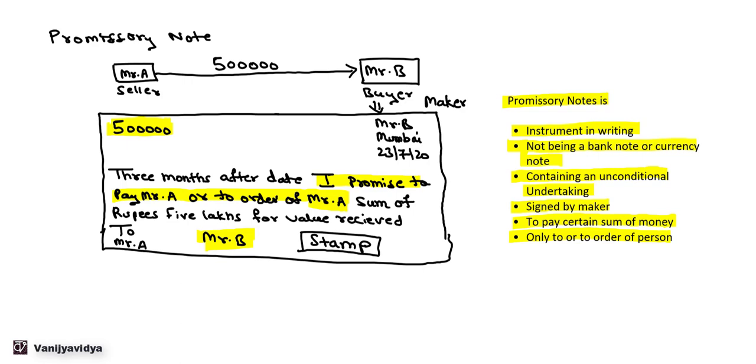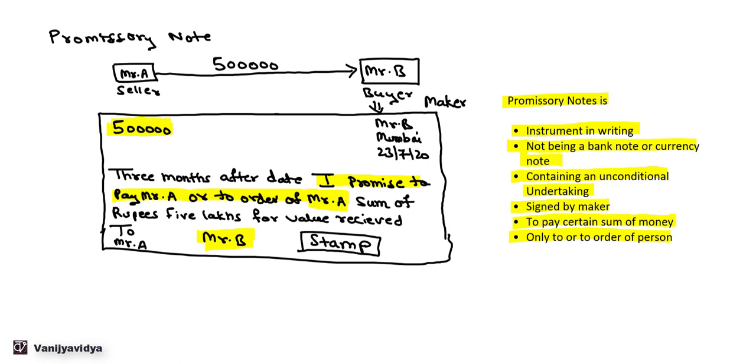Now if you notice, there are some differences in case of bill of exchange and promissory note. See, the similarities are both are the instruments in writing. Then there has to be unconditional undertaking in case of promissory note to make a payment, whereas in bill of exchange it is unconditional order to make a payment.